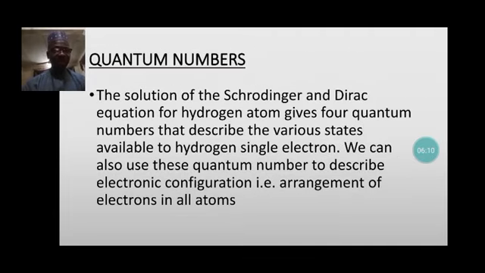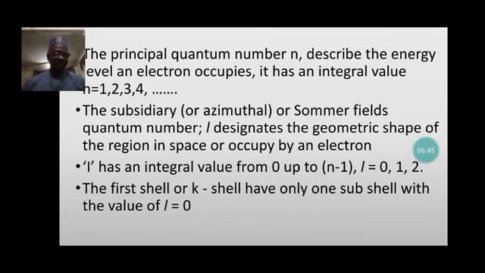Altogether, we have four quantum numbers: the principal quantum number, the azimuthal quantum number (the Sommerfeld), the magnetic, and the spin quantum number. Now, the solution of the Schrödinger and Dirac equation for hydrogen gave four quantum numbers, like I earlier said, that describe the various energy states available to hydrogen's single electron. We can also use these quantum numbers to describe the electronic configuration, that is, the arrangement of electrons in all atoms. The principal quantum number n describes the energy level an electron occupies.